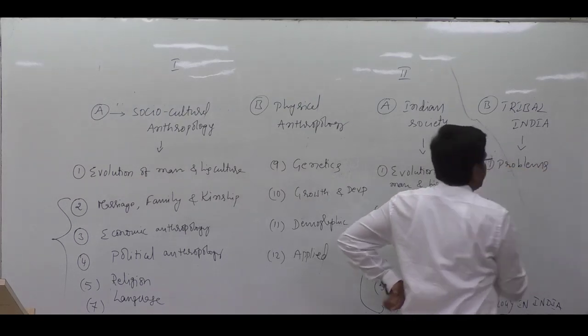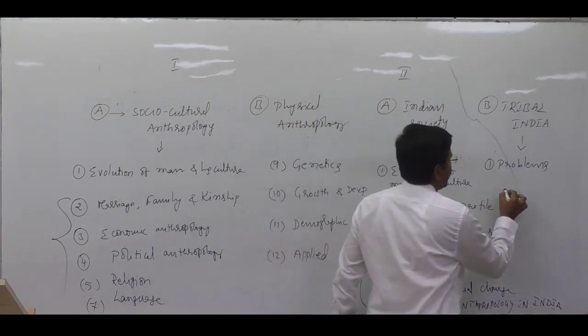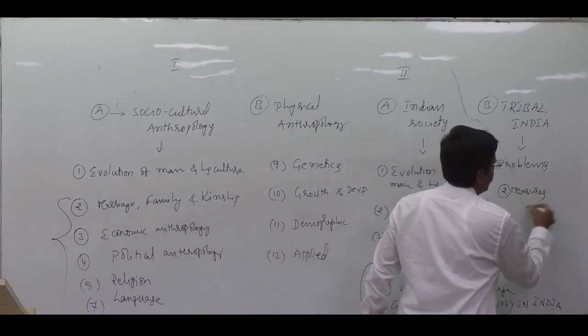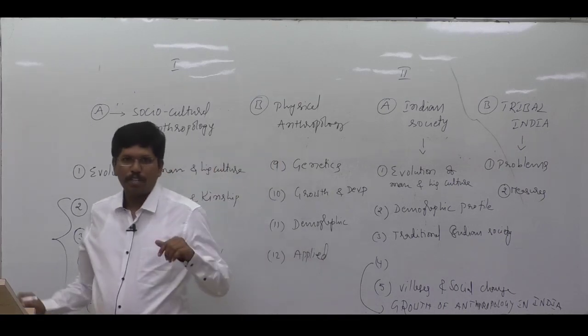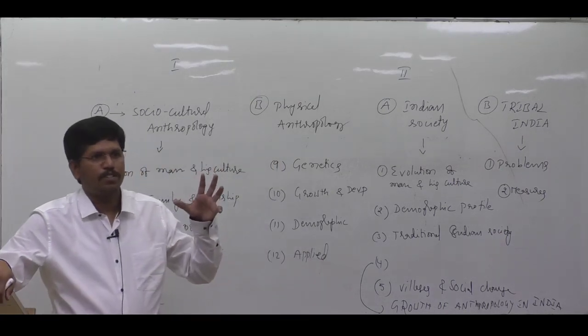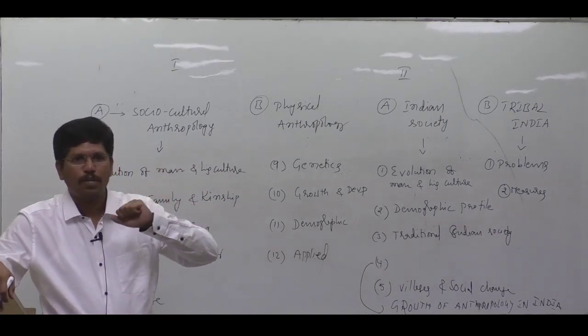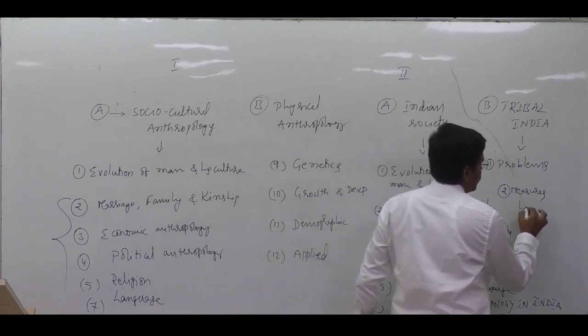What are the problems of the tribal people? What are the measures taken by our rulers? Measures taken by our rulers. That means at the time of independence itself, our constitutional makers introduced some measures in the constitution itself for the protection and development of tribals. That's why we are going to study the constitutional measures.